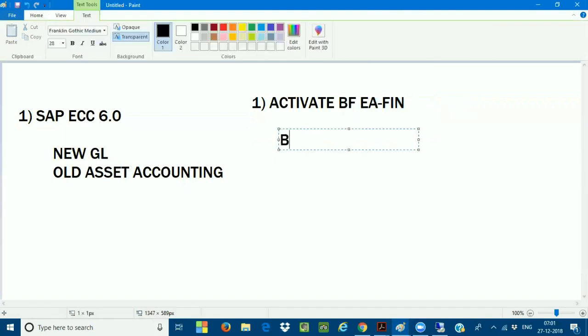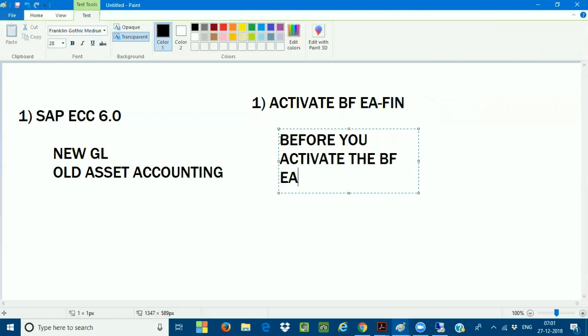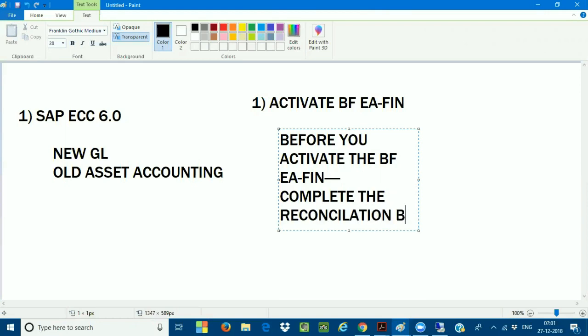Before you activate the business function EA-fin, complete the reconciliation between asset accounting and GL.